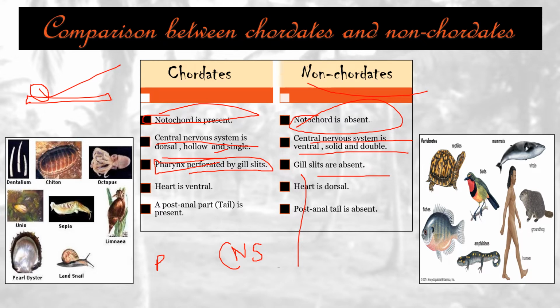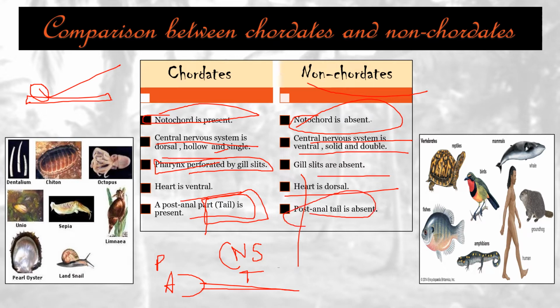Similarly, the heart is ventral in chordates and the heart is dorsal in non-chordates. And the post-anal part, that is the tail. What is the tail? The tail is the post-anal extension, meaning an extension out of the anus. Like this is the anus, and then its extension is known as the tail. In non-chordates there is no post-anal tail. So this is clear.